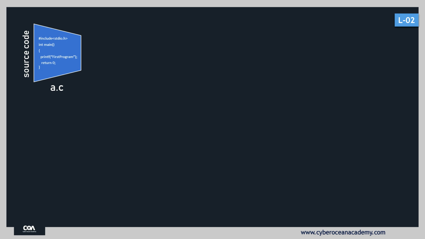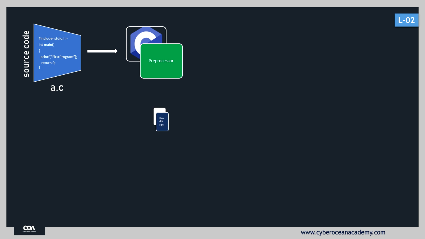To develop software, we first interact with a predefined software known as the C preprocessor. The C preprocessor controls all the statements that start with the hash symbol in our C program. And the C preprocessor adds some content from header files. Header files are those files with file extension .h, and there is some piece of code already predefined in our header files.